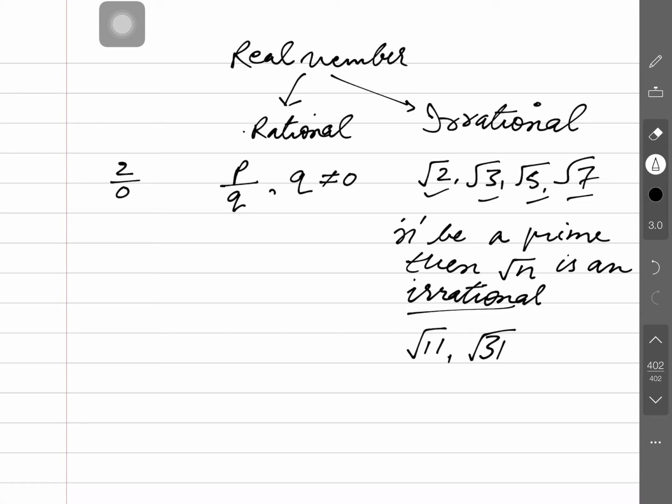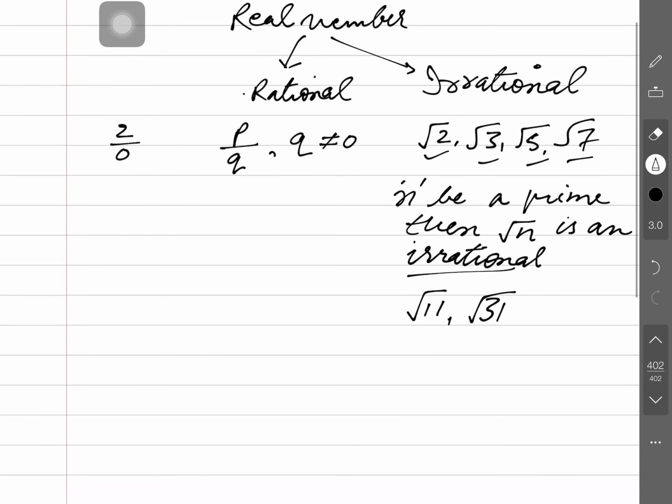So, what are irrational numbers? Irrational numbers are those which cannot be written in the form of p by q. However, this definition is given in comparison to rational numbers. Another definition, on the basis of the characteristic property of irrational numbers: when the decimal expansion of a real number is neither terminating nor repeating, then this kind of number is said to be an irrational number. Is that clear, guys? This is an irrational number.